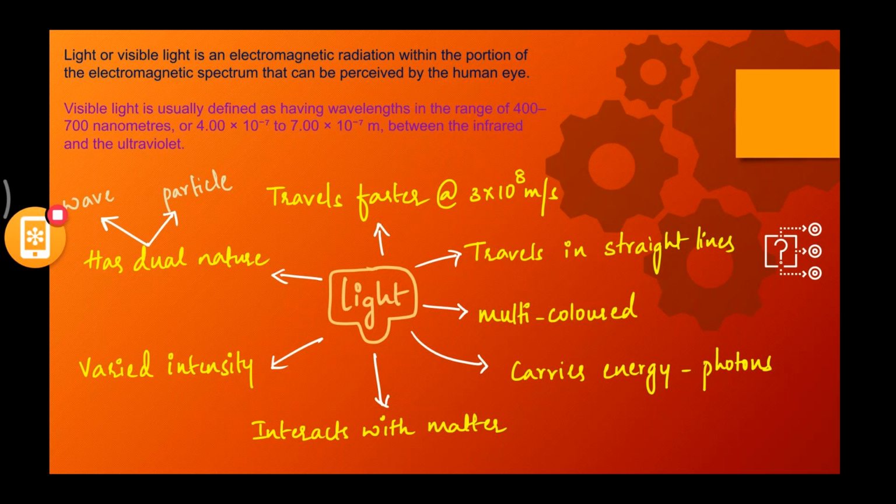Varied intensity is nothing but this. So we spoke about the intensity. Let me give you an example. You take a torch light and place your fingers on the screen of the torch light, and create some space between your fingers so that you can see light passing through those spaces. Now if you remove the fingers from the screen of the torch, what happens? The intensity will be huge. You can see a lot of light, a lot of area getting exposed to this light. Now what is that called? That is nothing but the intensity, right?